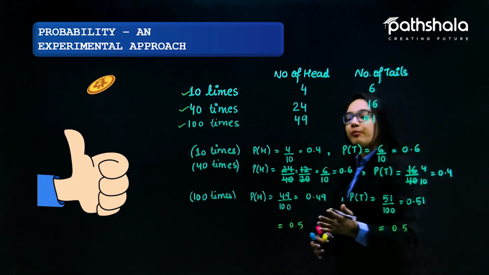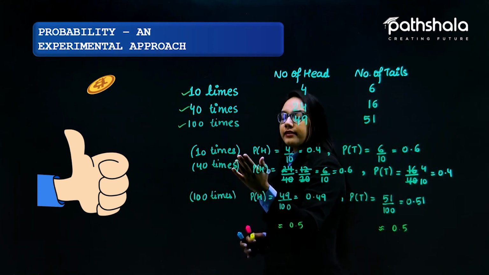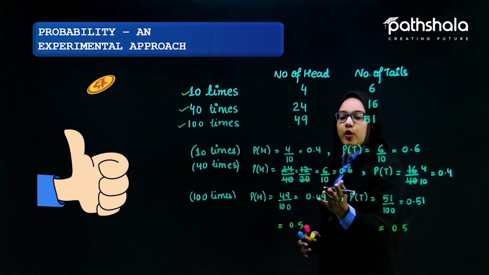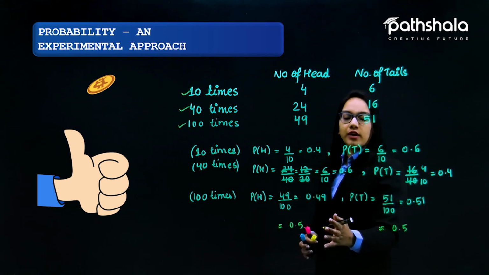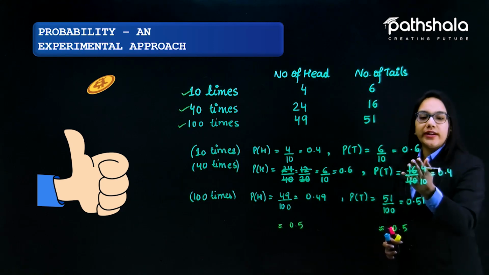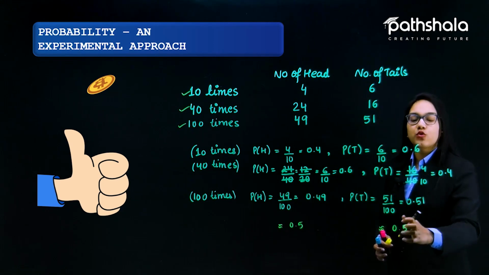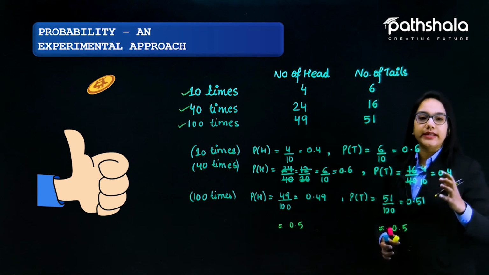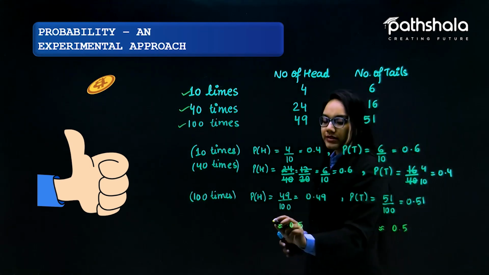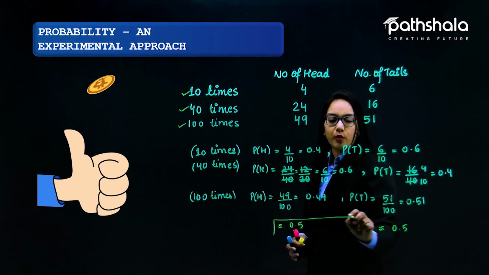As you can see, with 10 tosses the probability of head is 0.4, with 40 tosses it is 0.6, and with 100 tosses it is 0.49. Similarly for tails: 0.6, 0.4, 0.51. So the probabilities of getting a head and a tail tend to 0.5.